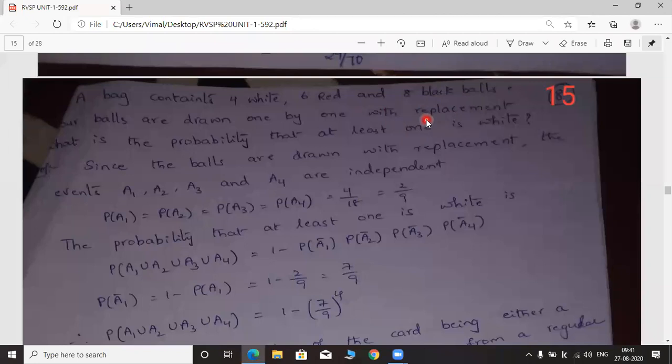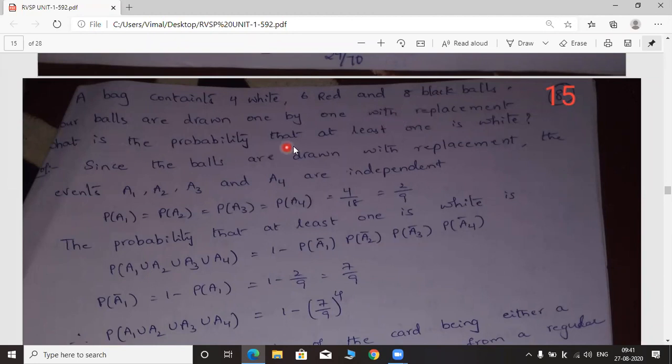What is meant by with replacement? If you draw the ball, you have to identify the color and then you have to put it in the same bag. That is called replacement. You are not supposed to keep the ball with you. You have to just put it in the bag again after identifying the color. That is the meaning of the word with replacement.